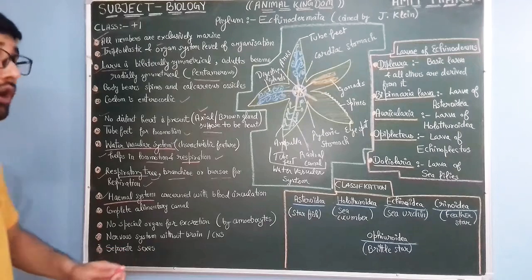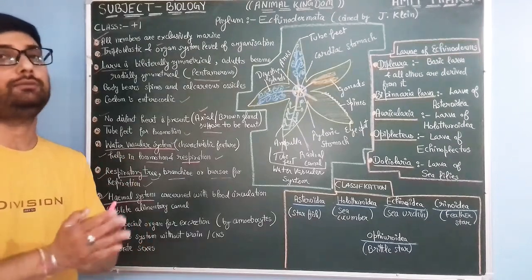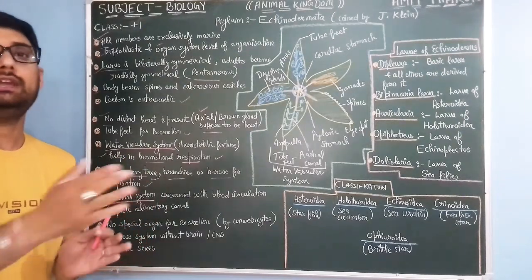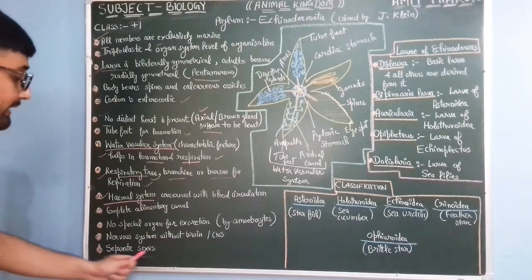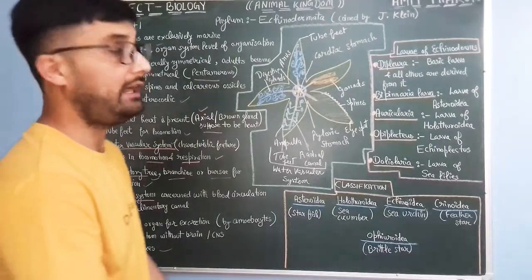Nervous system is without brain and central nervous system. There is no brain, there is no CNS, central nervous system. There are separate sexes; they are not hermaphrodite.